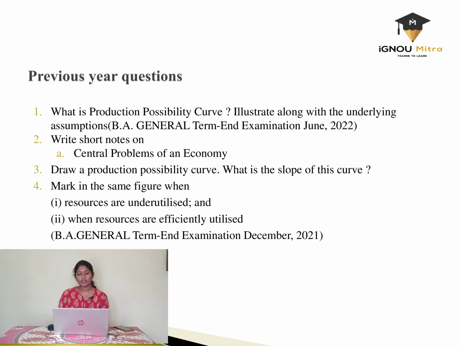The fourth and final question in the December 2021 session is, mark in the same figure when resources are underutilized and when resources are efficiently utilized. We have mentioned different points in the PPC. When the resources are underutilized, we have mentioned the point A, under which we are able to produce the output, but it is very underutilized. So many of the resources tend to go under wastage. And when resources are efficiently utilized, we have 2 other combinations, that is B and C, where the resources are very much efficiently used, and it is on the points of PPC.